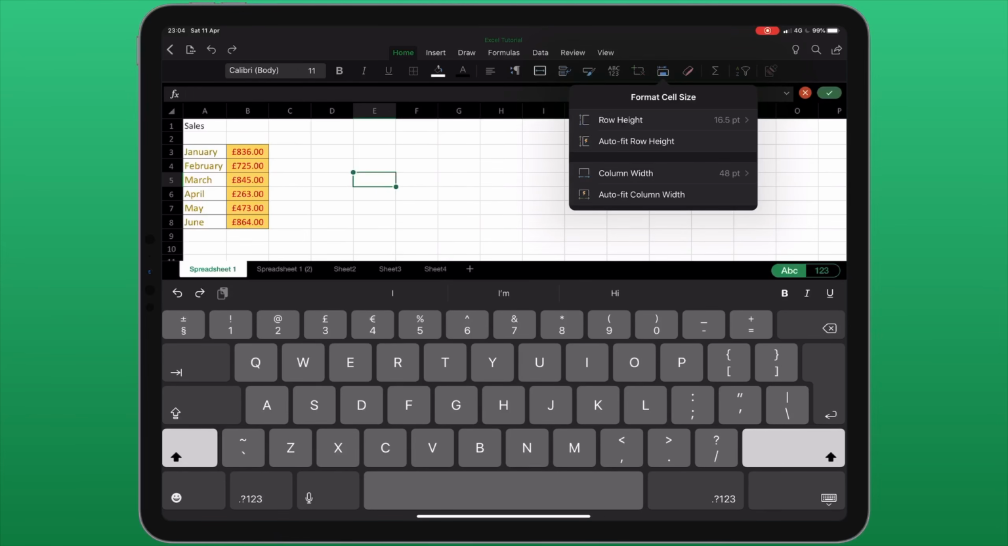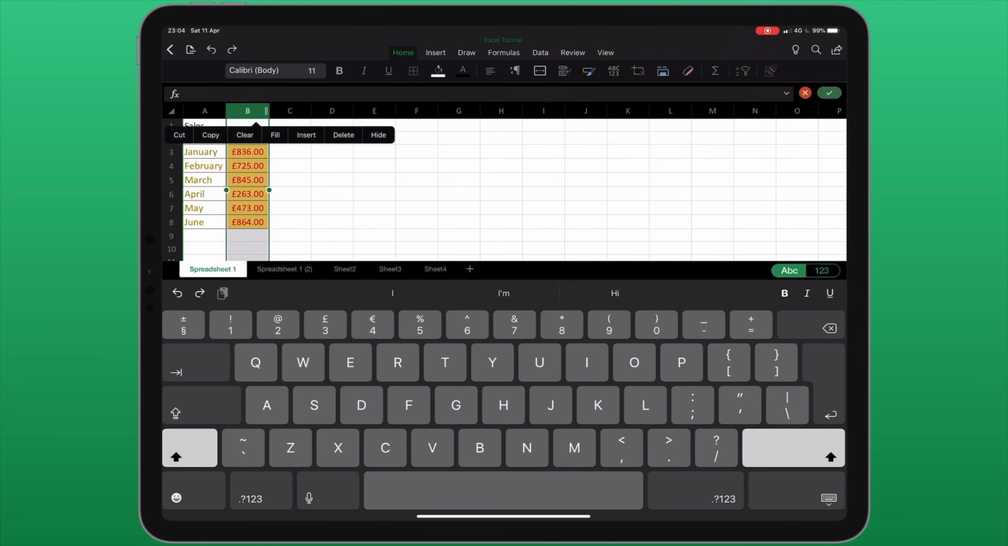The next icon along allows me to format the cell size. I can choose a specific height or width, or I can choose Auto Fit, which will change the width of the column based on the information I have inside.